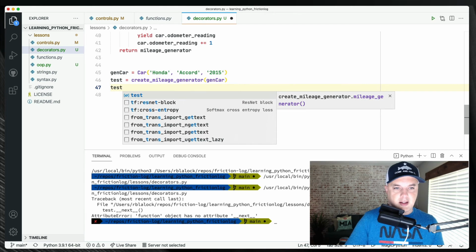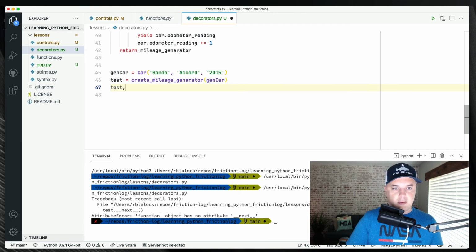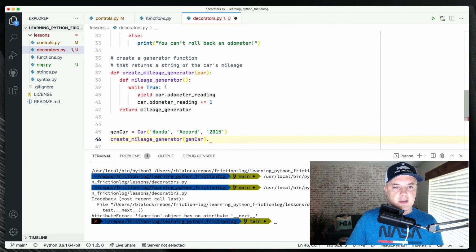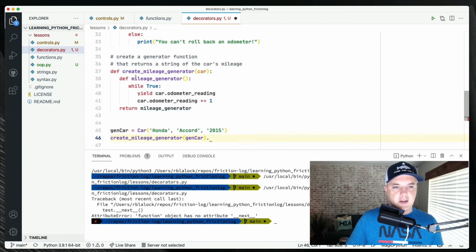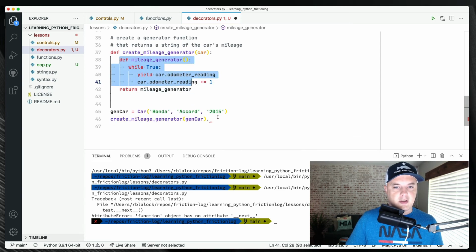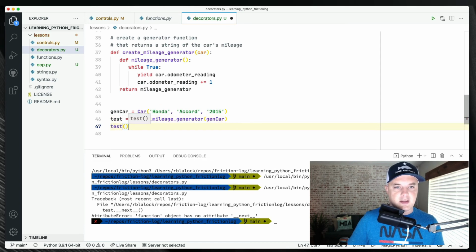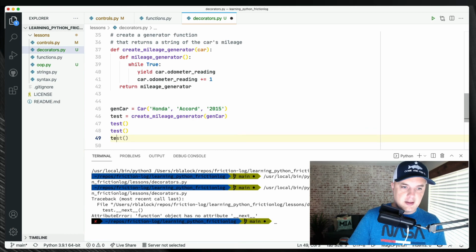Like, can I not do... I don't understand what this does. So it returns mileage generator. So it returns this function. Oh, right. So then I should be able to just say test like this. And then test again and test. I don't know.